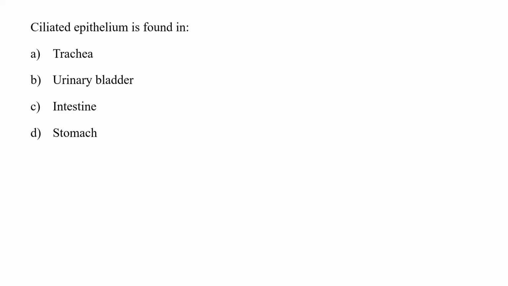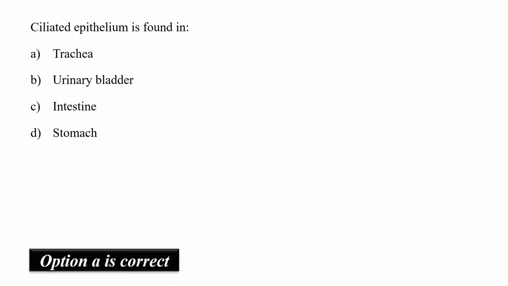Ciliated epithelium is found in trachea, urinary bladder, intestine or stomach. Ciliated epithelium is found in the respiratory tract and fallopian tubes of the female, which helps in the movement of particles or eggs. So hence option A would be the correct answer, that in the trachea ciliated epithelium can be found. Other than that, the fallopian tube is the option.